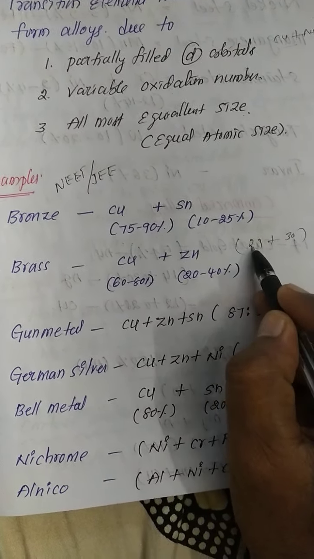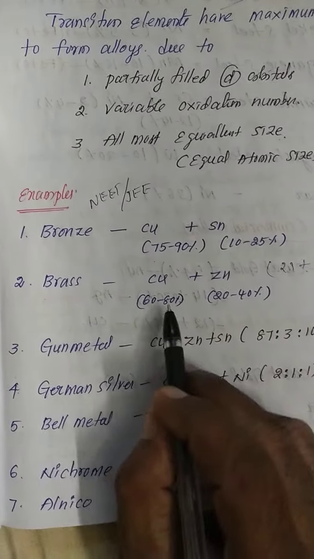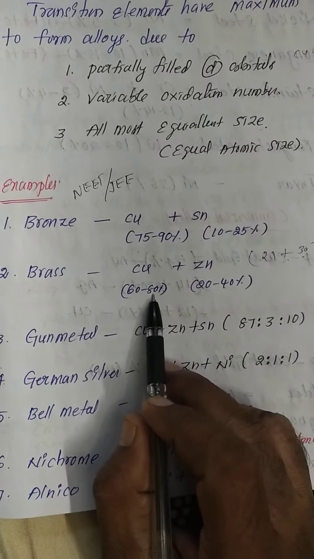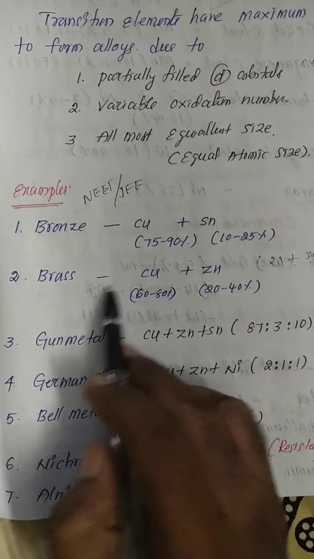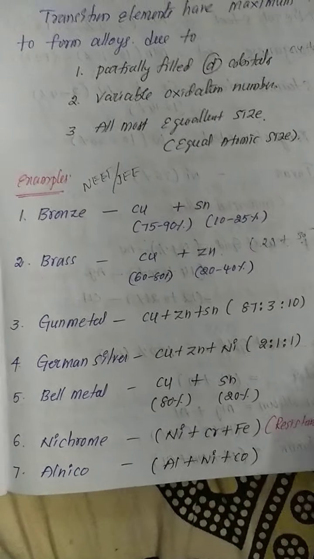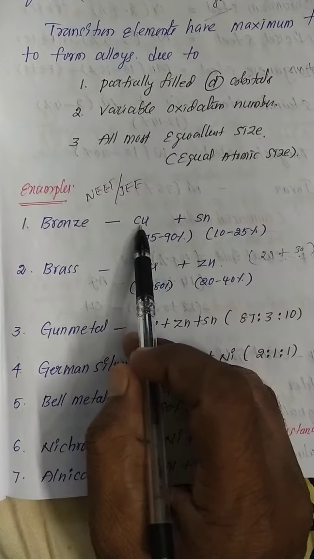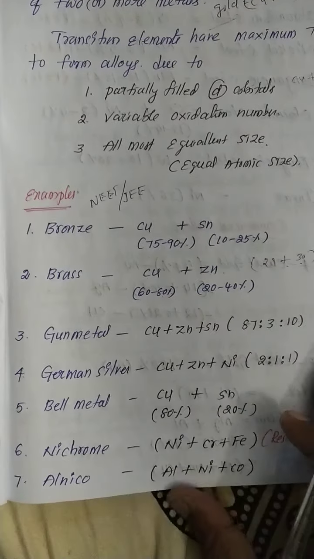So 29 plus 30 atomic numbers of the alloy is brass. Copper is 60 to 80% and zinc is 20 to 40%. In brass, copper is the maximum percentage, zinc is the minimum percentage. Clear? Bronze is copper plus tin, brass is copper plus zinc.